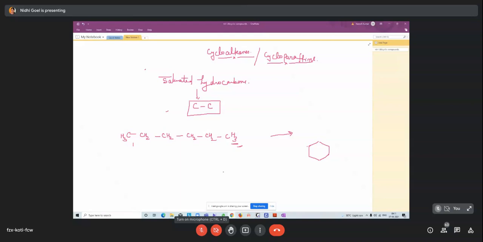So the general formula of the cycloalkane is CnH2n.